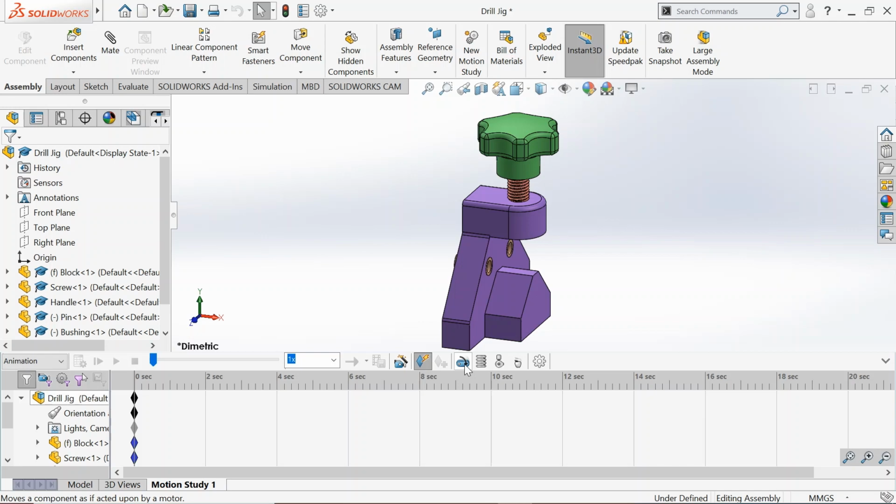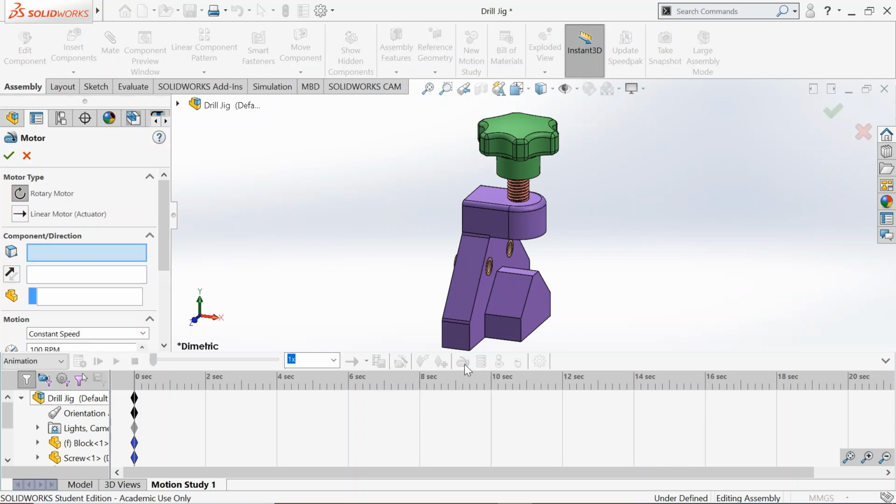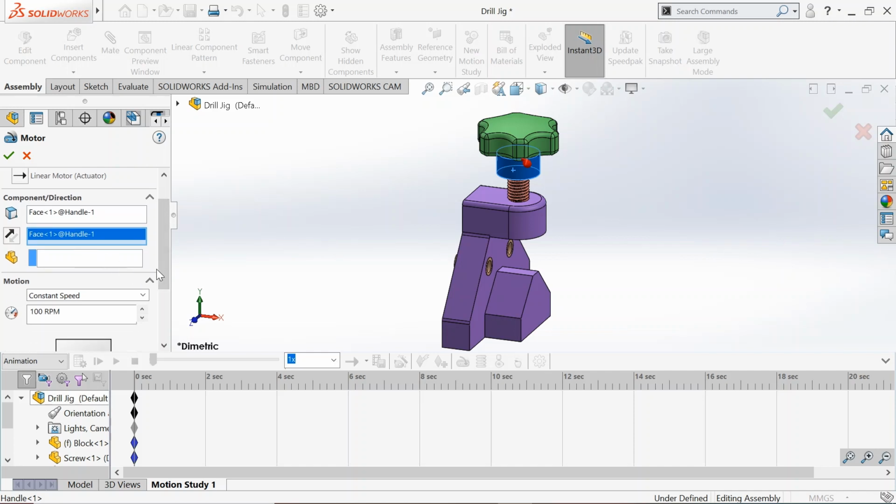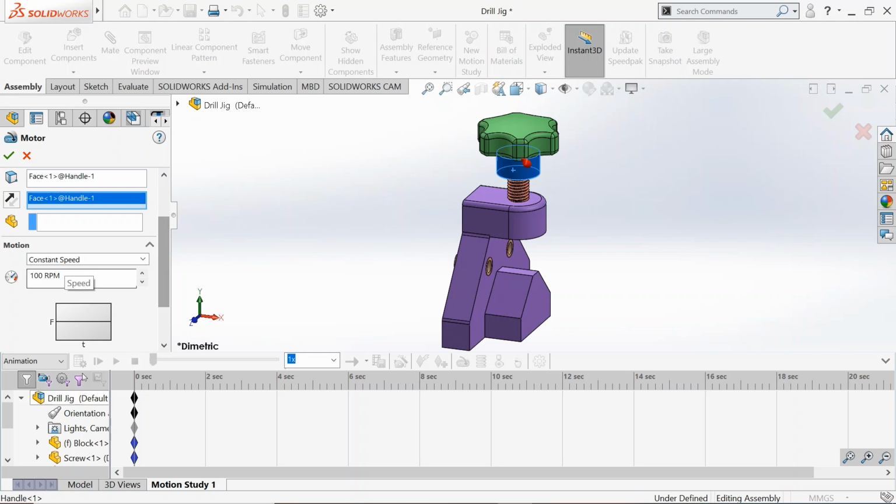Select the motor. In the property manager, you have two motor types, rotary and a linear motor. We select a rotary motor by picking up the curved surface on the handle. You have the direction of rotation here in the clockwise direction. We keep this direction in clockwise as we have got right hand threaded screws. It's going to go down at a speed of 100 rpm, while it rotates at 100 rpm, taking it down into the path. Accept this.